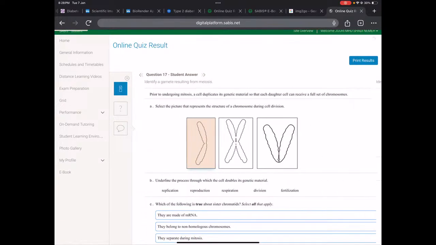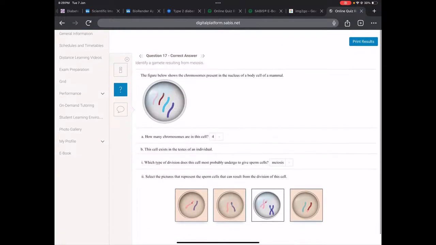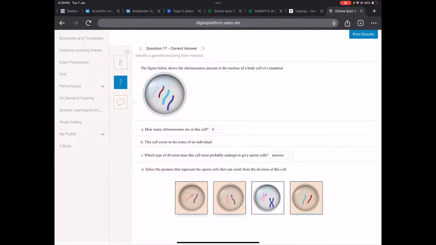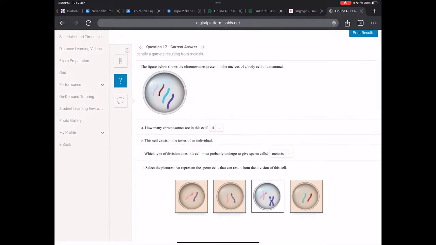Let's go next. Okay, here we have a nucleus of a body cell. How many chromosomes? It's straightforward. Which type does this cell most probably undergo to give sperm cells? So because they said sperm cells, we're talking about gametes, so of course it's going to be meiosis. And since we're getting meiosis, what's going to happen to the number of chromosomes we mentioned before? It's going to be halved. So since we have 4, we're going to select the images that have 2. Okay? So that's why we choose 1, 2, and the last one. Okay?